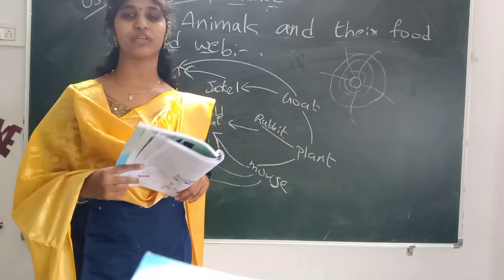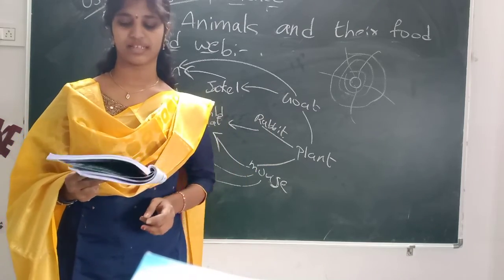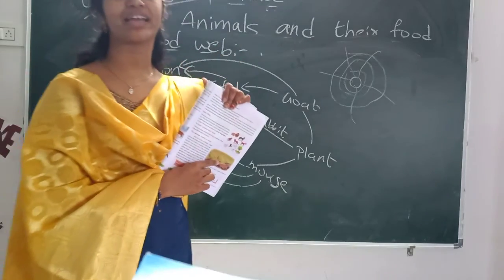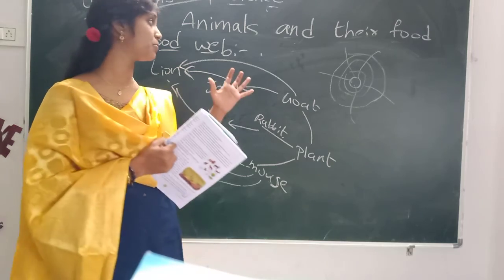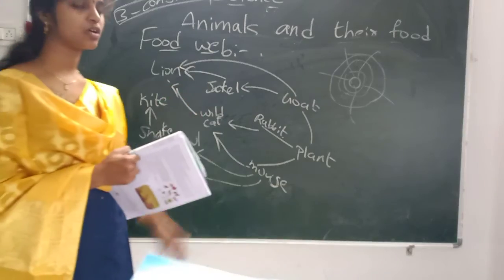The remaining female ants will give birth to other ants. Male ants support the female ants. So here is how they get food. This is one of the miracles for us, like small animals get their food very easily. So this is about the animals and their food. Okay? By this topic